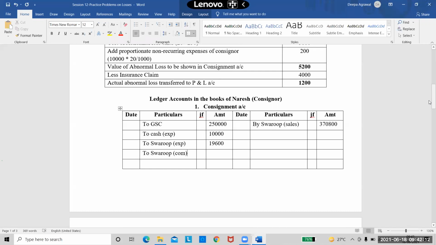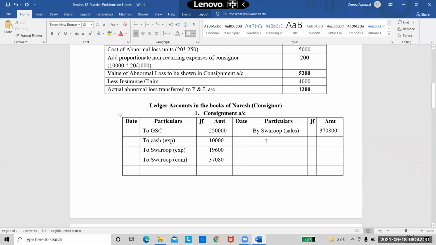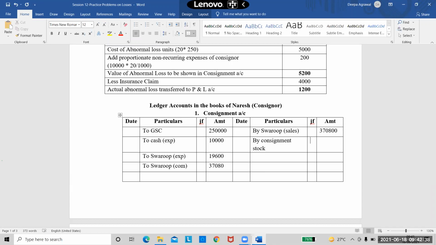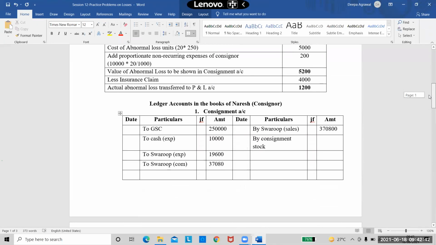That would give me 37,080, right? I think I'm correct. Into 10% I've calculated. So I'll get 37,080 as commission. Now I've taken all these entries. Now two important entries I have to take. First one is consignment stock. So by consignment stock, I've already calculated the value. See the value of my consignment stock. It is 22,400. So I will take that value.